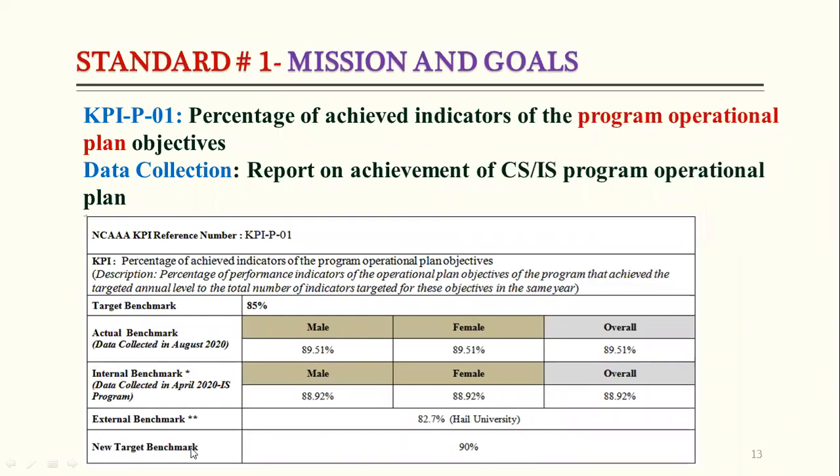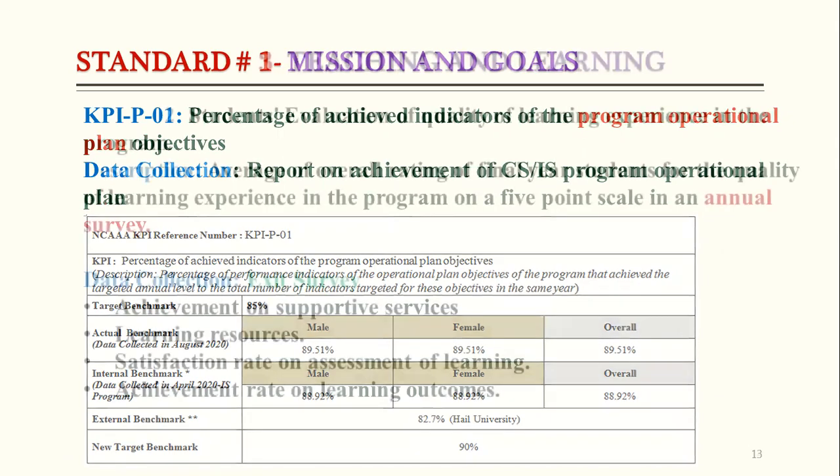Now the new target we have set here is 90%. If the target is achieved, then we can increase our new target benchmark. But if our target is not achieved, then we will keep the new target benchmark the same as the previous target benchmark. So this is KPI number 1.